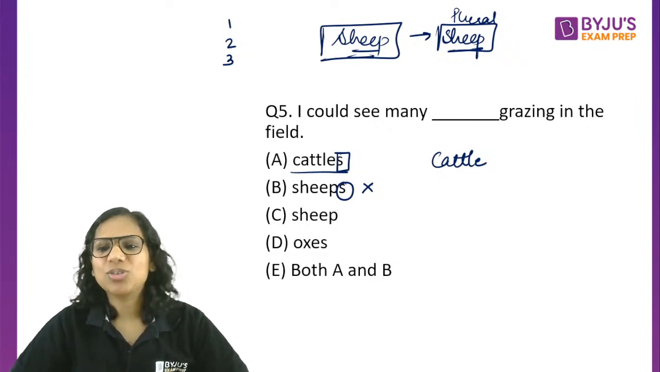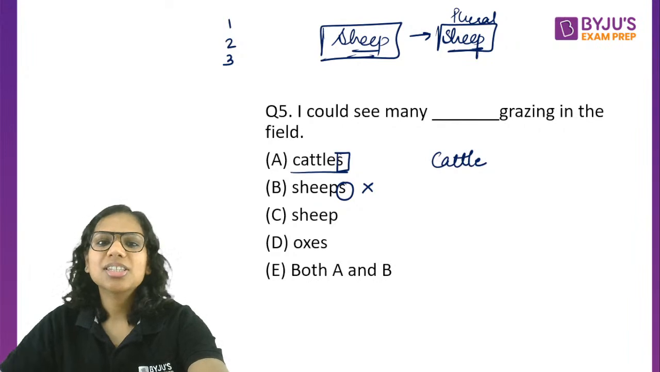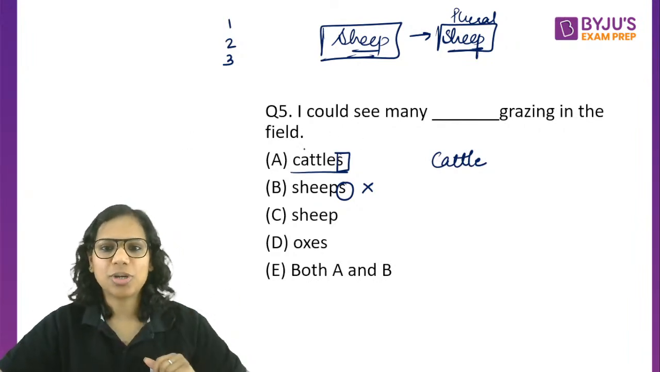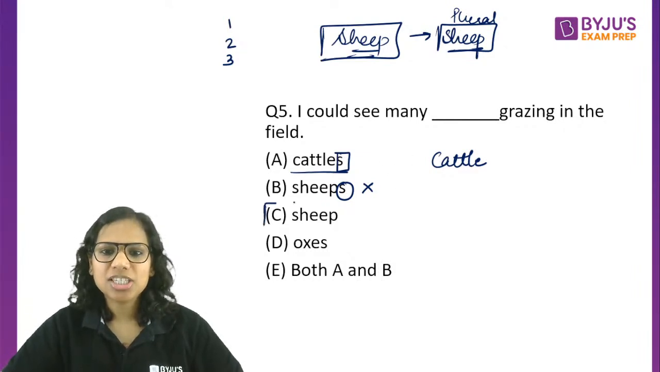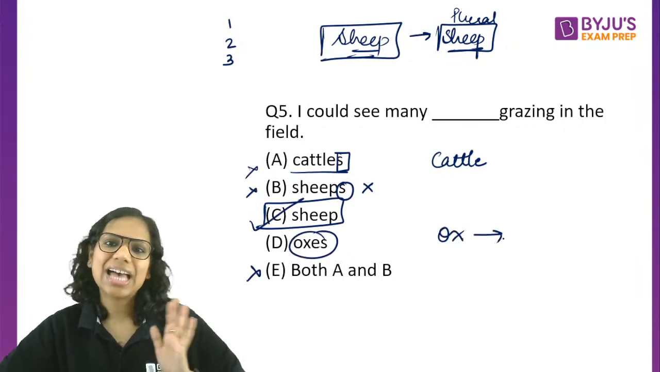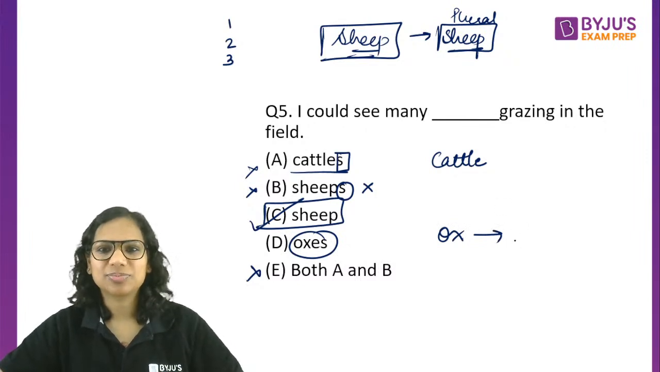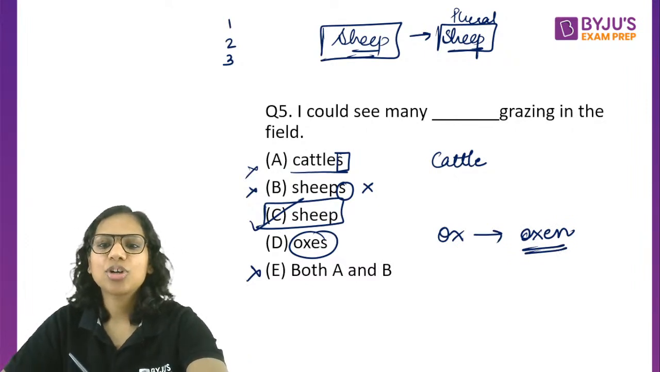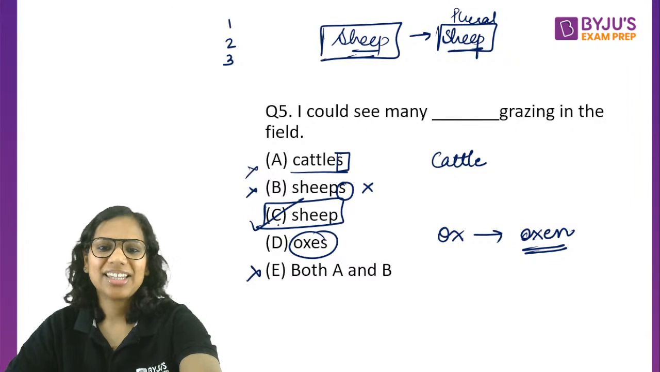Good question, Praveen. So let me just finish this, then I'll answer your question. So cattle, sheep, and because there is this option sheep here, so C is going to be our answer. Ox, what is the plural of ox? Ox has a plural. Oxen. Okay, oxen is the plural. The plural of ox is oxen, not oxes, and therefore eliminated.